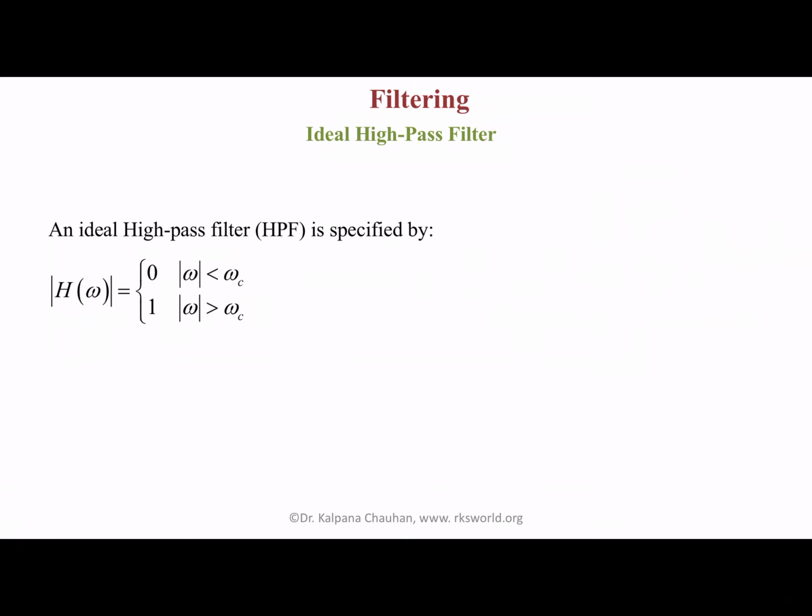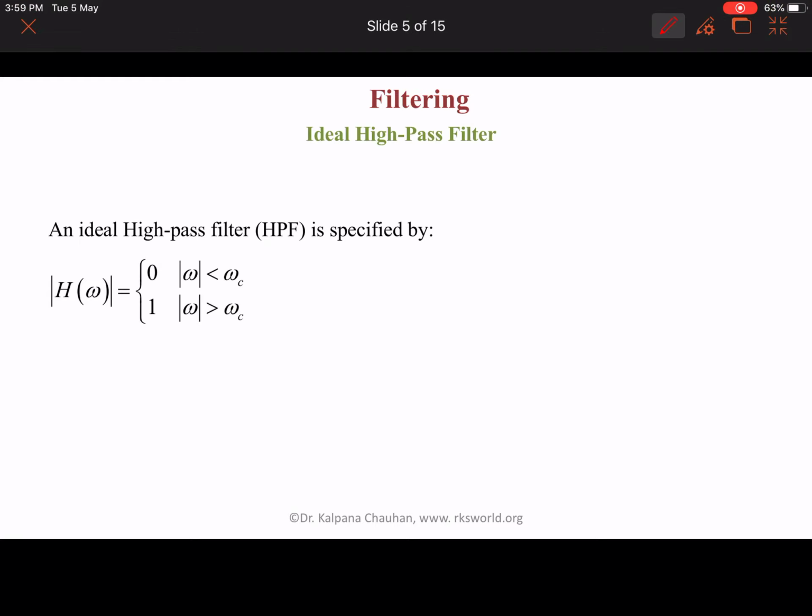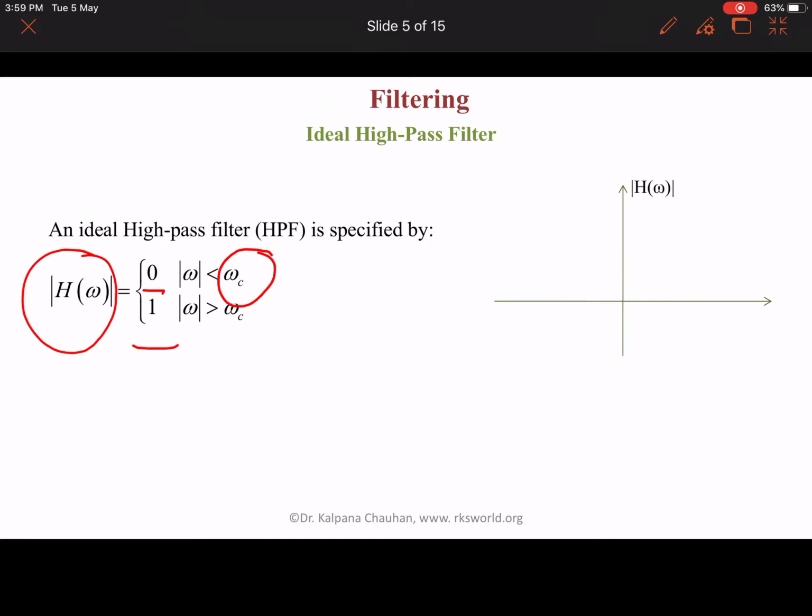In the case of the ideal high pass filter, the response is 0 for the frequencies which are less than the cutoff frequency, while it is 1 for higher frequencies. We can represent it in the graph. Here the x-axis is omega, and we can see that the high pass filter has value 1 only for the higher values, above the cutoff frequency.